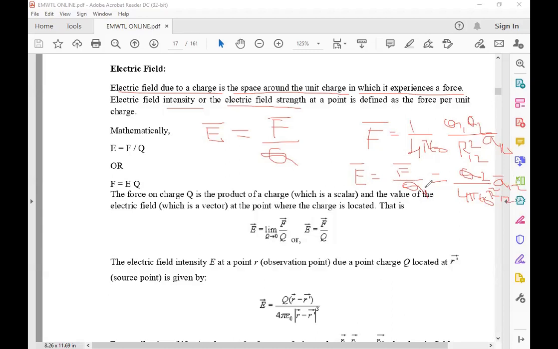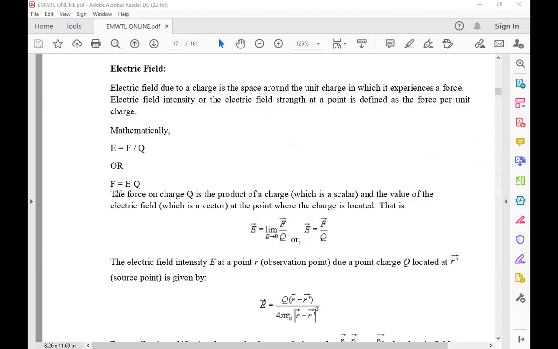The force per unit charge, whatever force we already discussed in Coulomb's law, is directly proportional to the product of the two charges and inversely proportional to the square of the distance between them. The proportionality constant is 1 by 4 pi epsilon naught, where epsilon naught is the absolute permittivity of free space, and the relative permittivity is equal to 1. Okay.